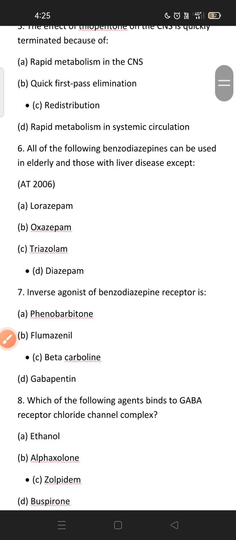All of the following benzodiazepines can be used in the elderly and those with liver disease except. So STOL is the mnemonic for drugs which are used in liver disease, and these drugs are not metabolized by the liver. So S for short acting benzodiazepine, T for temazepam, O for oxazepam, L for lorazepam, E for estazolam.